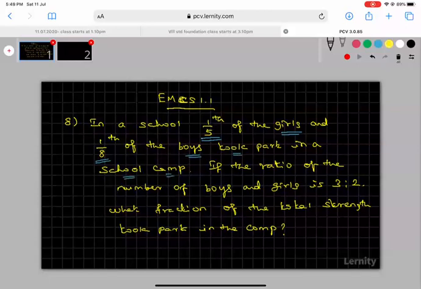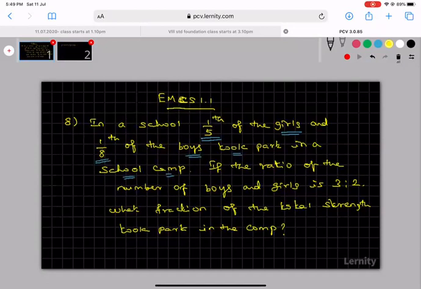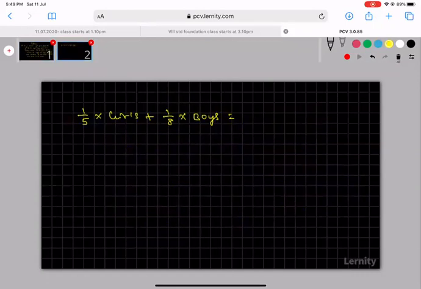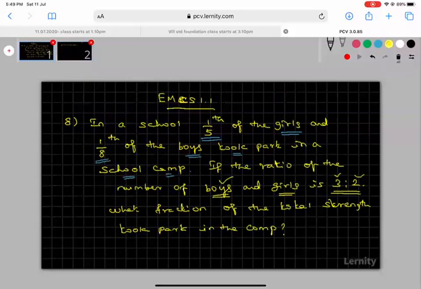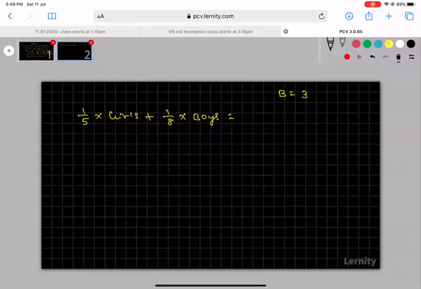The concept they are given here: 1/5 of the girls plus 1/8 of the boys took part in a school camp. They are also given one piece of information, the boys and girls ratio is 3:2. Let the boys ratio be 3 and the girls ratio be 2, so I am taking boys as 3x and girls as 2x.